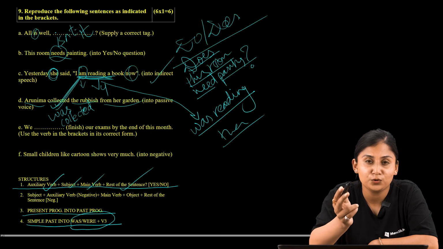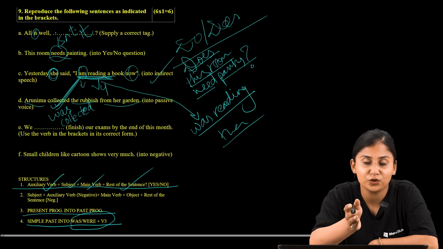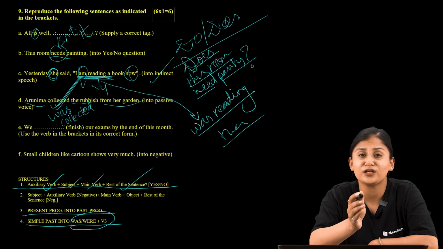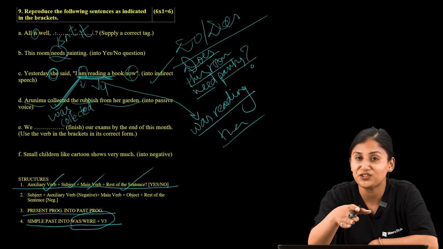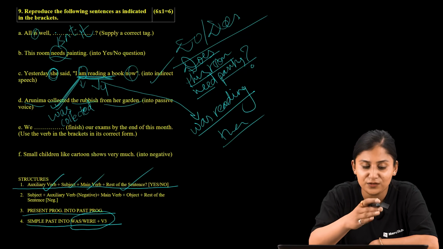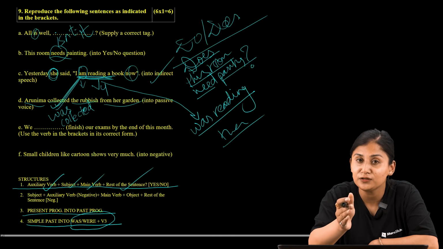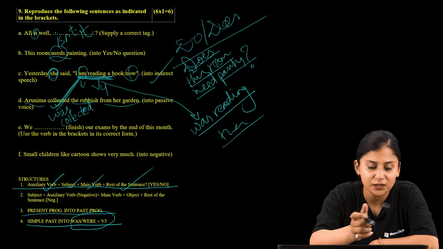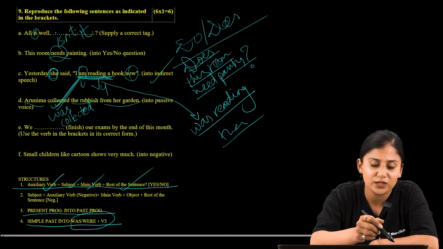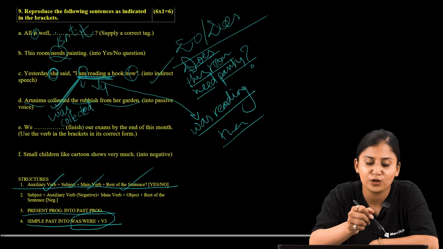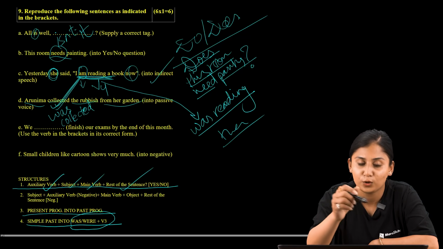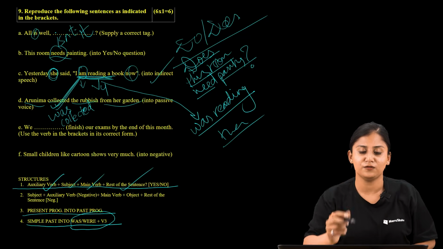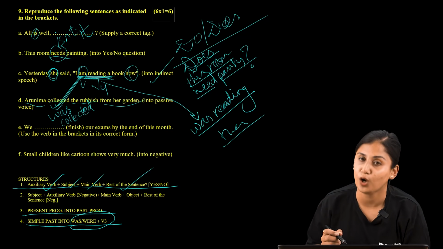So now we are also supposed to shift the position of the subject and the object. So whenever we are changing into the passive voice, we are supposed to emphasize on the action rather than that of the agent. So as we are supposed to emphasize on the action, what will be appropriate over here? So the appropriate idea would be the rubbish was collected by Arunima from her garden, or the rubbish was collected from her garden by Arunima.